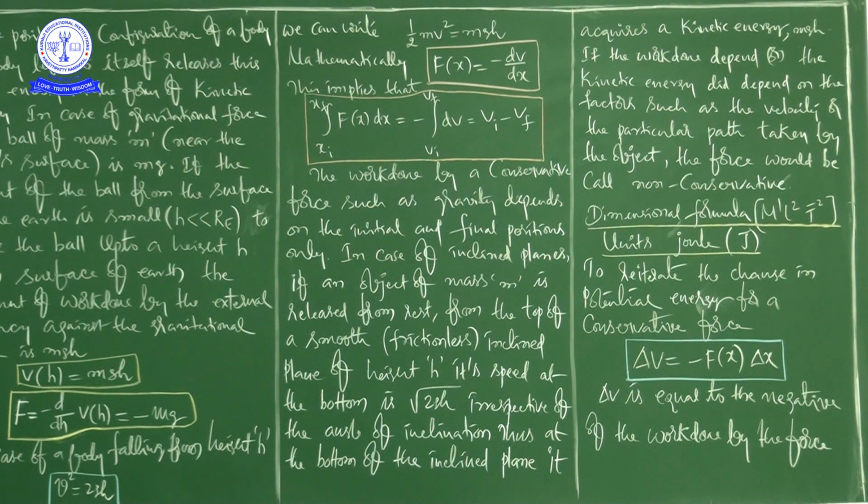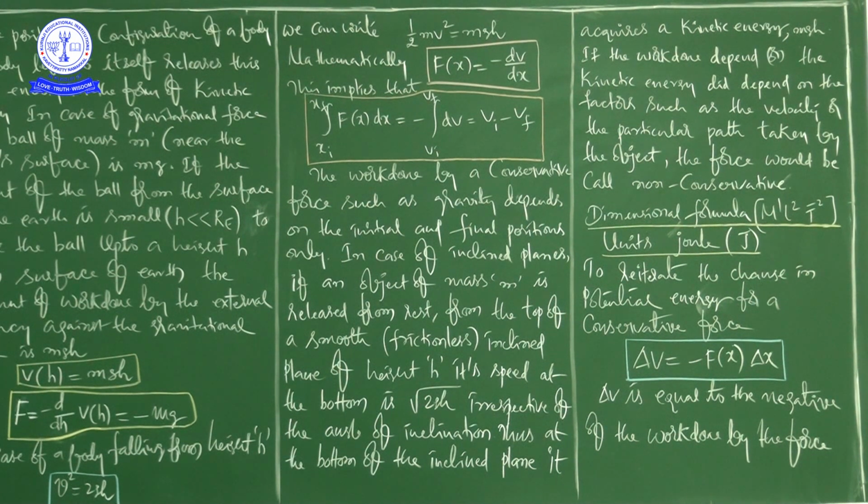Next, if the work done by a force is independent of the initial and final positions, and otherwise depends upon the path taken by the object, or the velocity, then it is said to be a non-conservative force. For conservative force, the example is gravitational force. For non-conservative force, the example is frictional force.